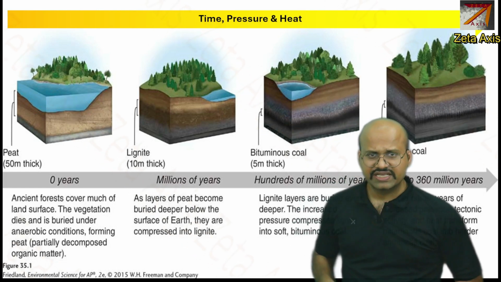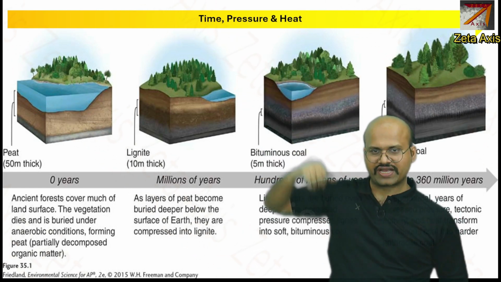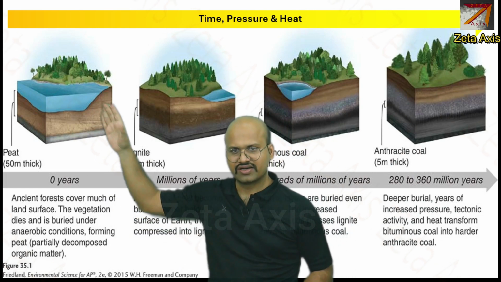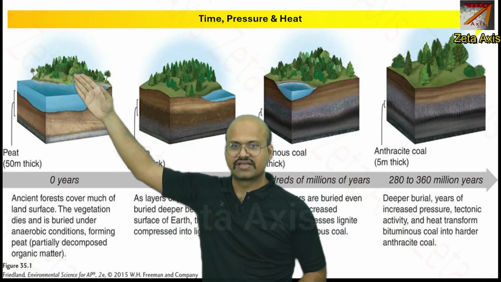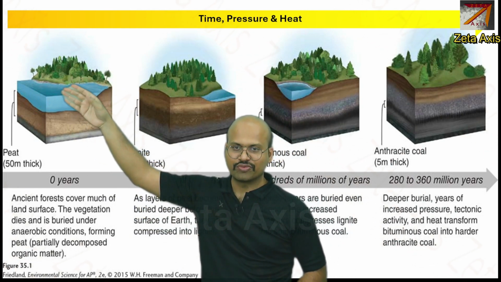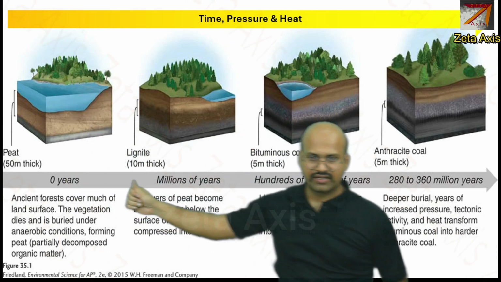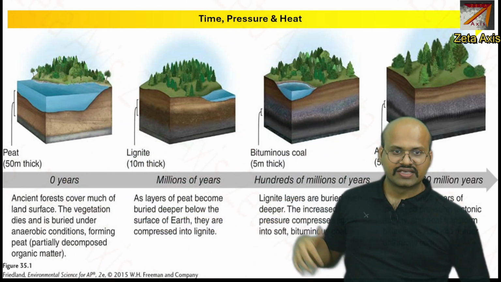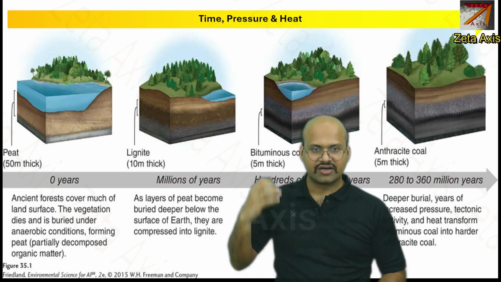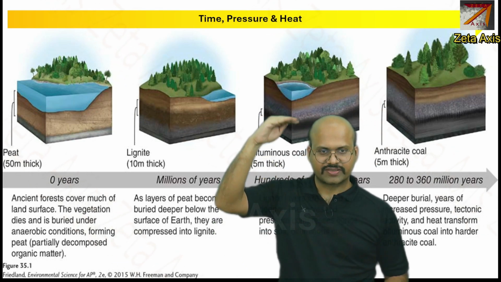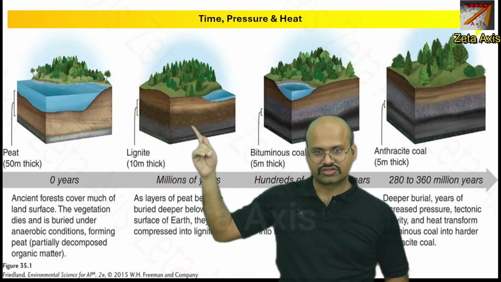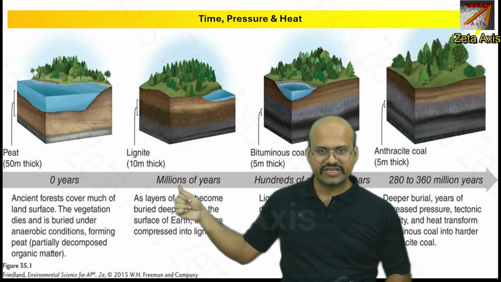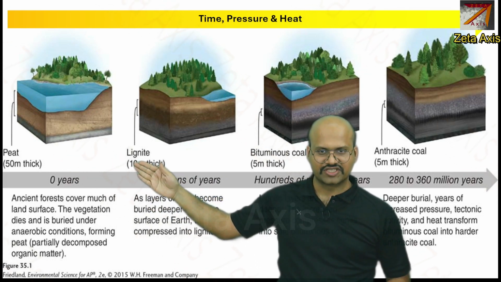Now if we see the time, pressure and heat, the undecomposed bodies of plants and trees are buried, and then over time they are heated by the temperature and subjected to pressure by the overlying rocks. If it is subjected to heat and pressure for millions of years, it converts into lignite.